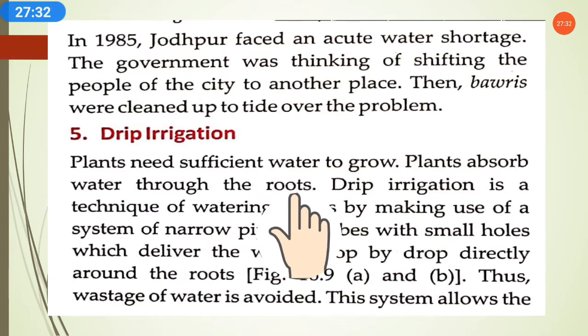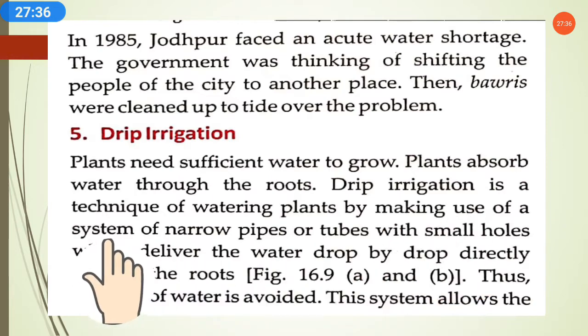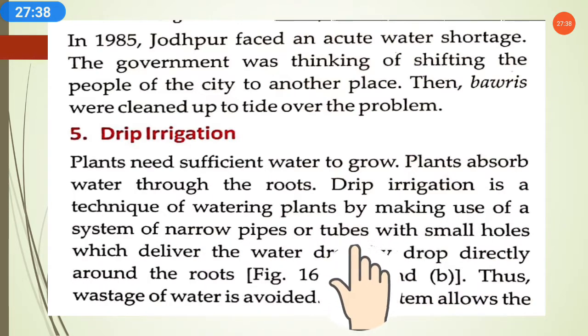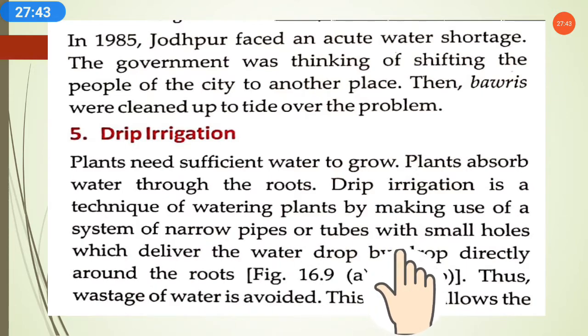As we know, plants take water through the roots, and drip irrigation is a technique for watering plants by making use of a system of narrow pipes or tubes with small holes which deliver the water drop by drop directly.